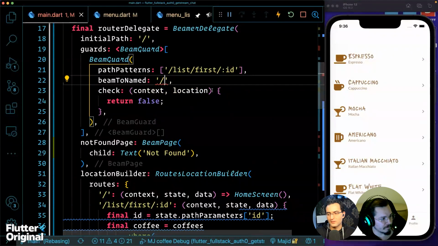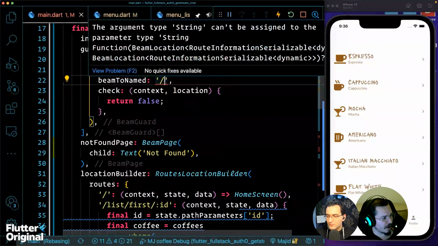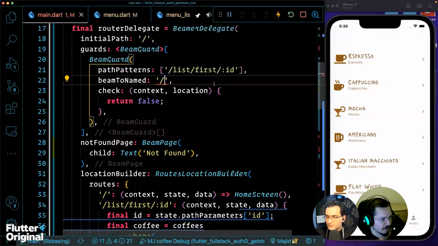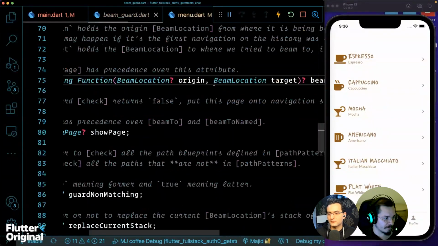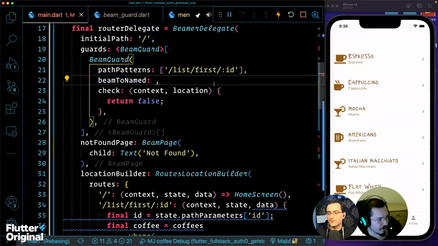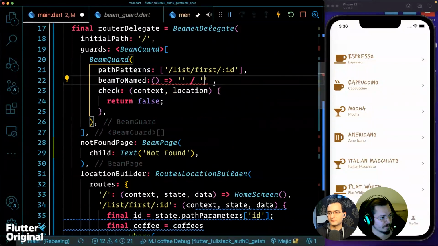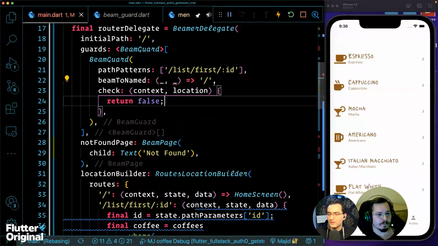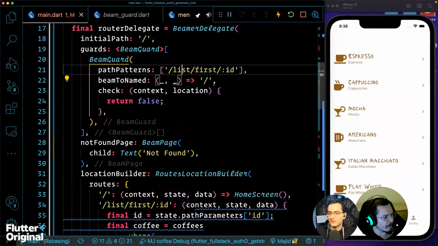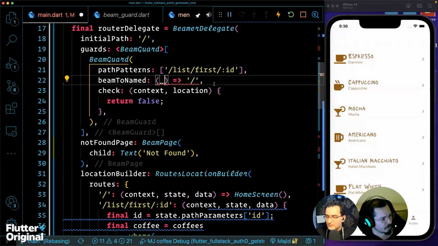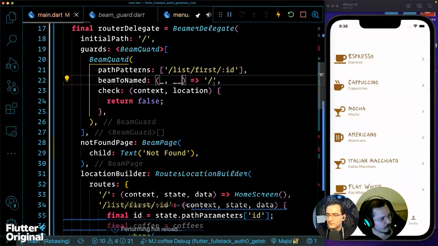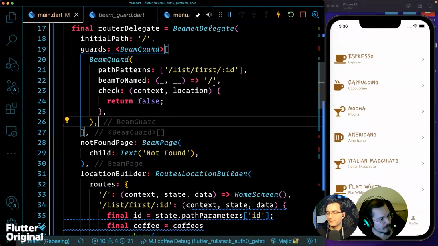Is it going to be beamToNamed? Yeah. It also accepts two arguments, the start beam location and the target beam location. So it's a function. But we won't use it, so we can just put this one and this one. It doesn't seem to actually be asked. You have to put two underscores for the second.